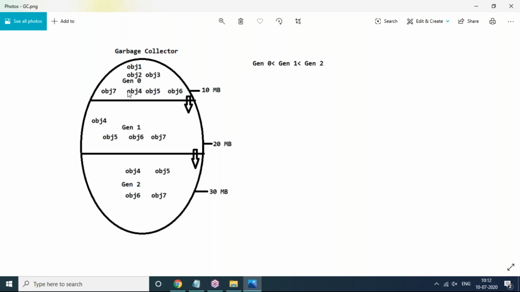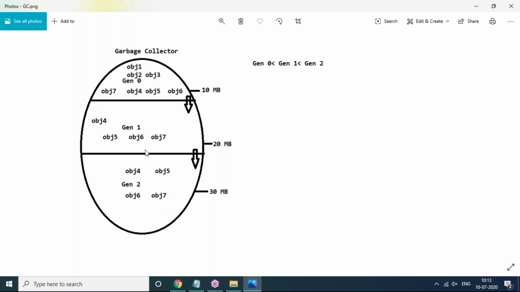But as per my programming requirement, whenever I try to create a new object like the 8th object, any newly created object should go and be stored in generation 0. But unfortunately here generation 0 is full, no space available. So object 8 is ready to come into generation 0. Object 8 will not go to generation 1 or generation 2, because the garbage collector doesn't have any right to place newly created objects inside generation 1 or generation 2. A newly created object must and should be stored in generation 0 only. Okay, and object 8 is waiting outside.